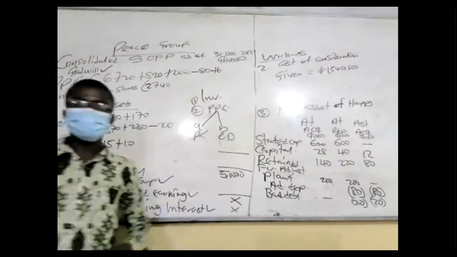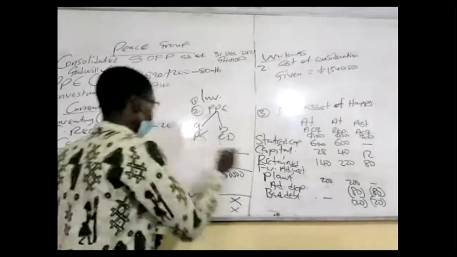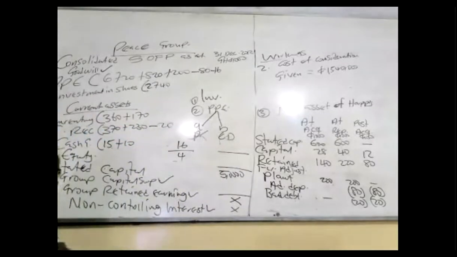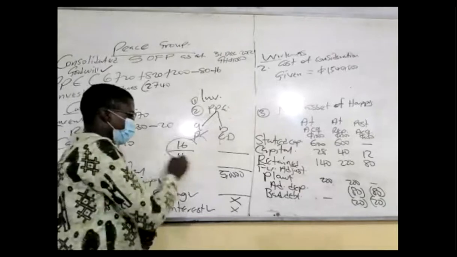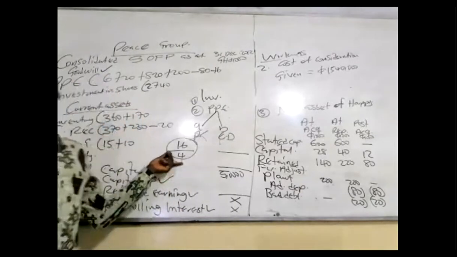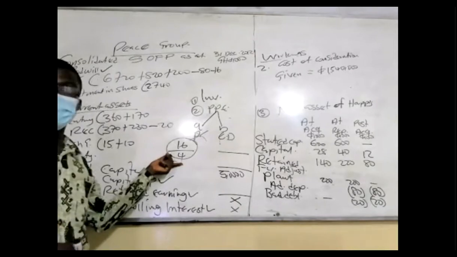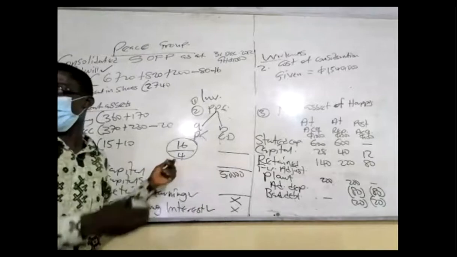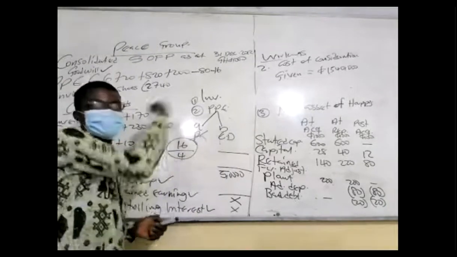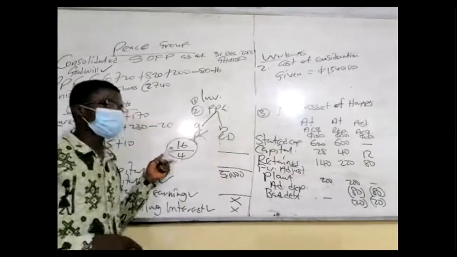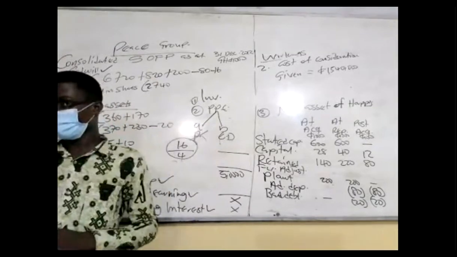Okay, so if you want to calculate the excess depreciation, it should be the profit divided by what? The remaining useful life. So the profit of 16 divided by what? 4. How do we get it? That becomes the excess depreciation, basically. Now, 2 entries. Who has charged this depreciation? The holder or the buyer? Who is the buyer? The subsidiary. So the subsidiary has charged this depreciation in excess of what? 4,000.